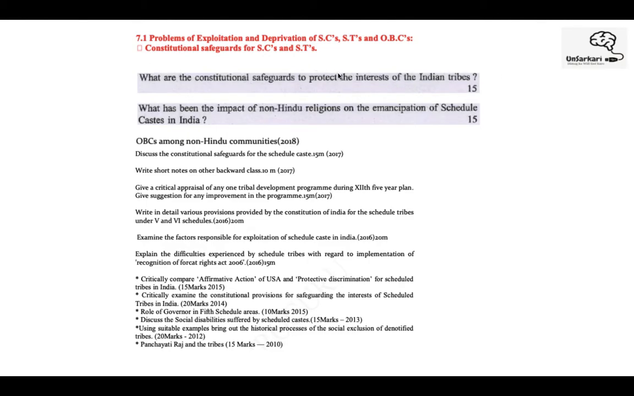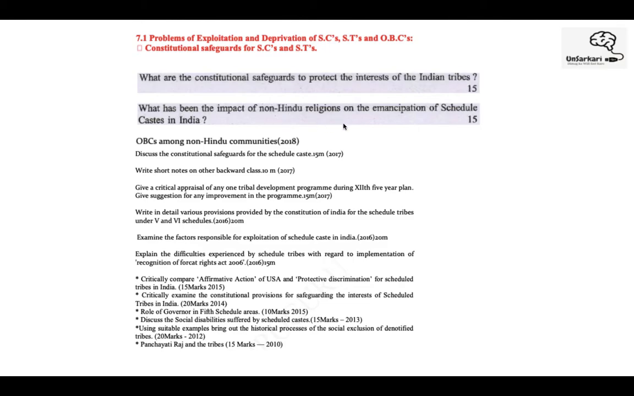So here this question may be wrongly mentioned, but you get an idea. If with respect to tribes, also with respect to other backward communities, this is a direct question. And again, this question is direct. Why? Because in GS paper 2, for your polity, for your prelims, you'll be preparing these areas. So, constitutional safeguards. Next is: what has been the impact of non-Hindu religions on emancipation of scheduled castes in India?